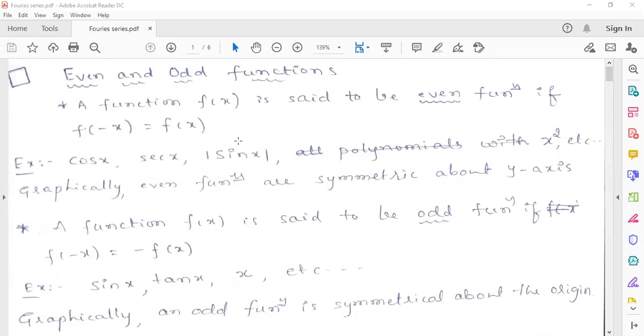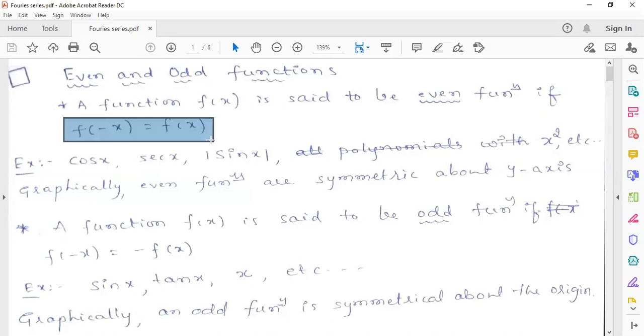Any function is said to be an even function if it satisfies the condition f of minus x equals f of x. That means in the given function, if you replace x by minus x, then the function should not alter. Such a function we call an even function.